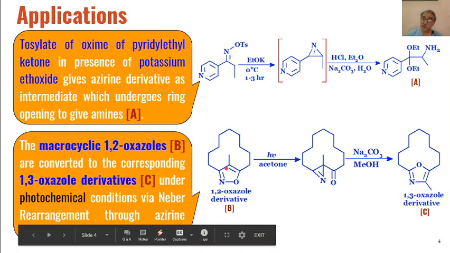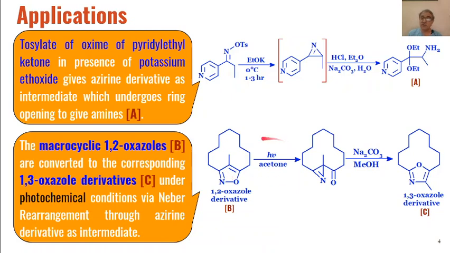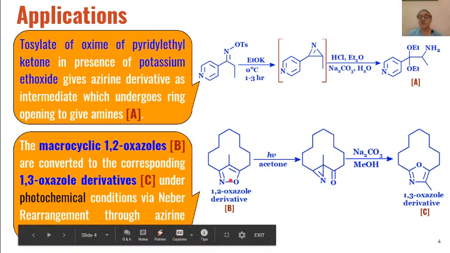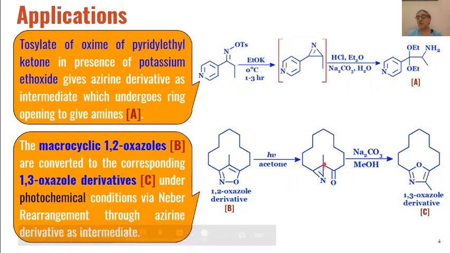So in this case, photochemically this will degrade to give us azirines, and this group will form a carbon-oxygen double bond. So keto macrocyclic azirines are formed, which on hydrolysis in the presence of sodium carbonate and methanol undergo ring opening over here.